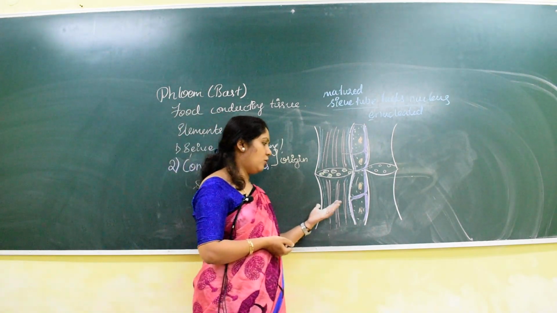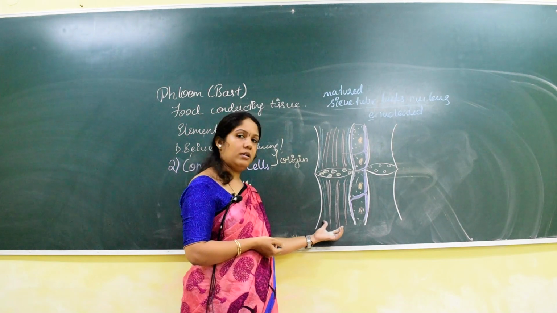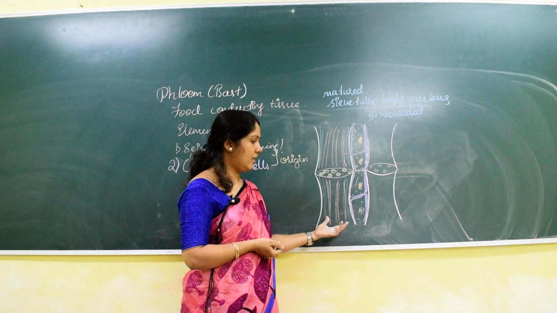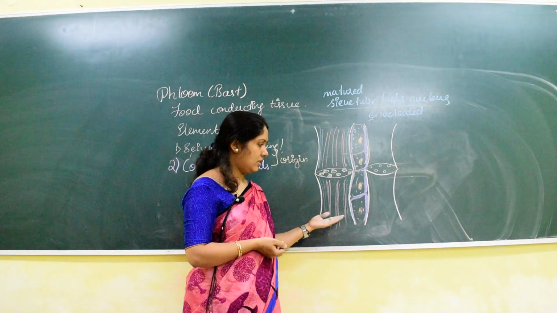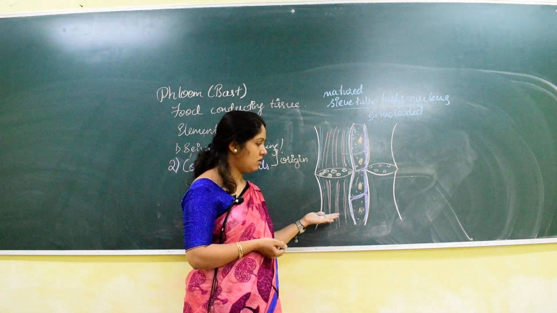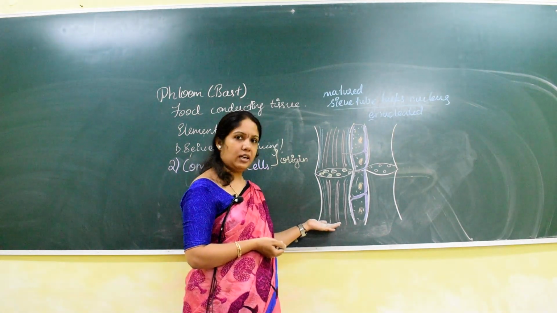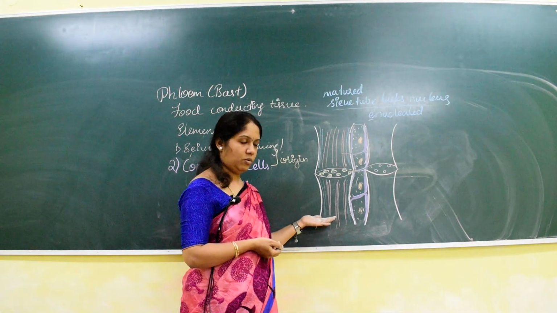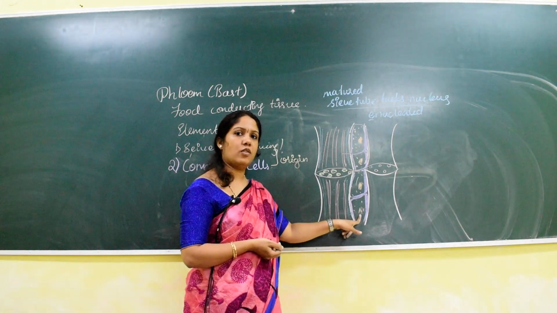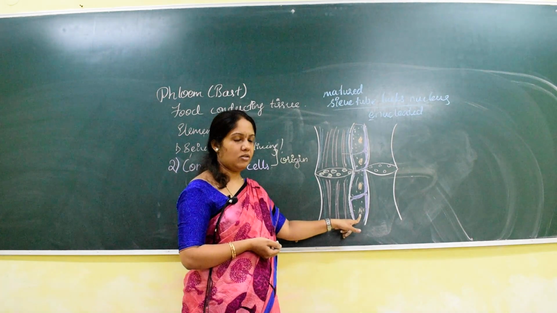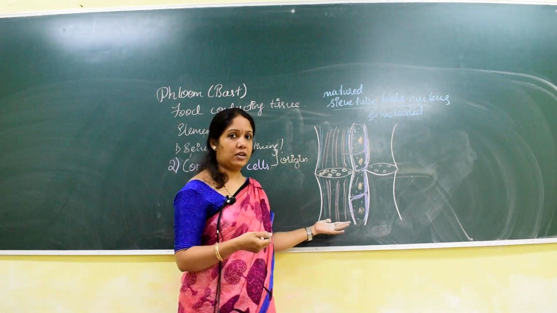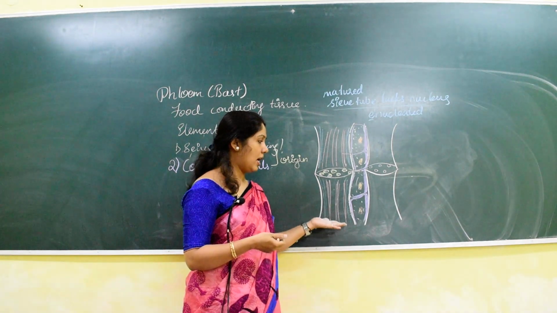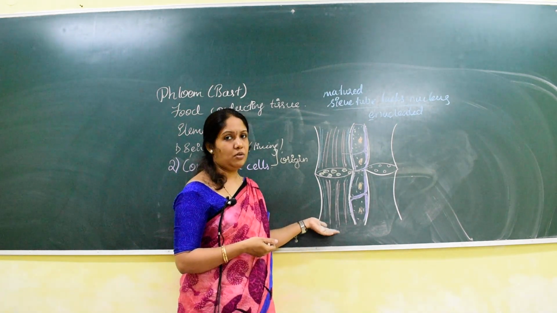And another very important thing: the sieve tube is enucleated, that is, it lacks the nucleus. As it lacks the nucleus, the function of the sieve tube is controlled by the nucleus of the companion cell. So the companion cell nucleus is regulating, a very specific word, regulating the activity of which one? Sieve tube.